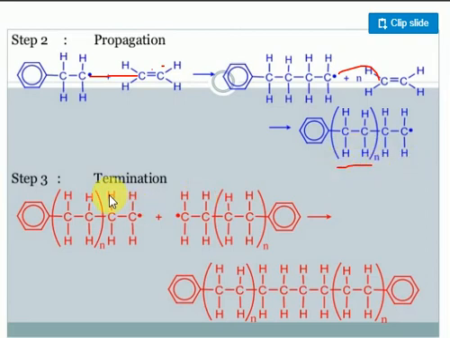That's called the termination process. What is the termination process? There is an ending for any process. What happens there? Two molecules are joined. Just consider molecule 1 and molecule 2. They will join together and form a large molecule. So in this step, second step will be terminated. This process is called the termination process. In this termination process, generally they use CCl4, carbon tetrachloride, to terminate the reaction only.